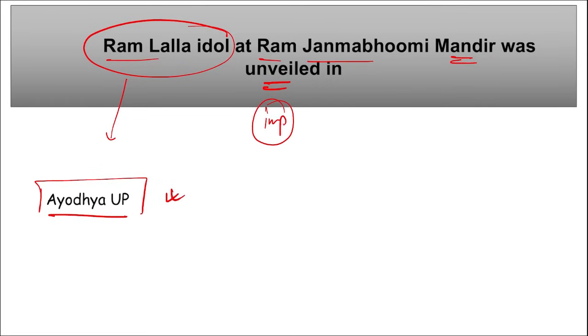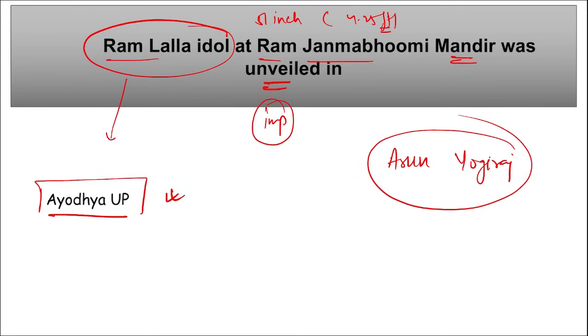Correct? Next. Then remember this Ram Lalla idol. It is 51 inches or we can say 4.25 feet tall. Right? And it was sculpted by whom? It was sculpted by Arun Yogiraj. Right? Next.